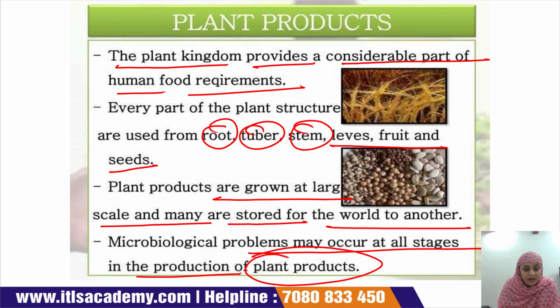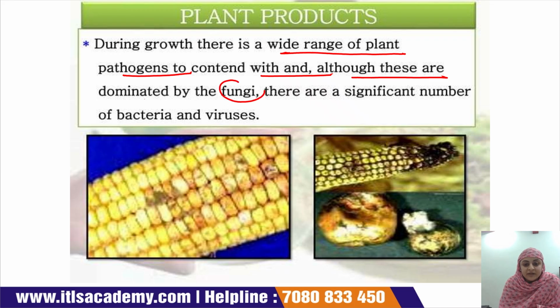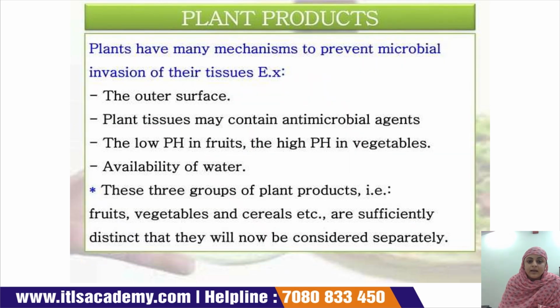So, if plants are used for consumption, then obviously microbiological problems also occur, and these problems occur at all stages when a plant product is produced. During growth, there is a wide range of plant pathogens to contend with, and although these are dominated by fungi, there are significant numbers of bacteria and viruses.